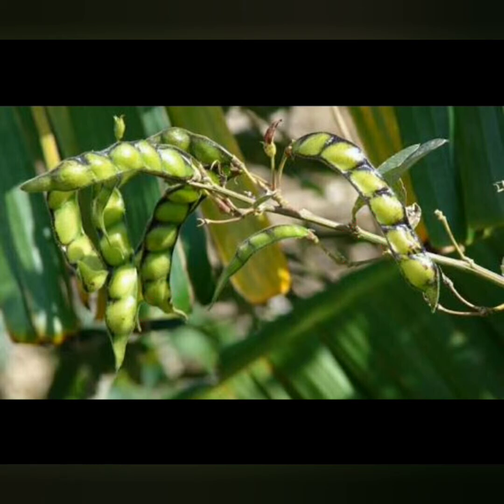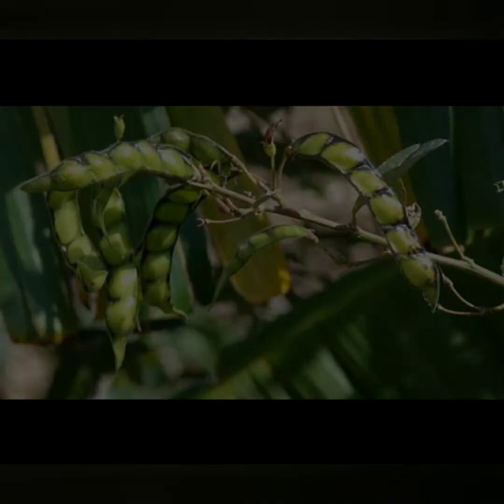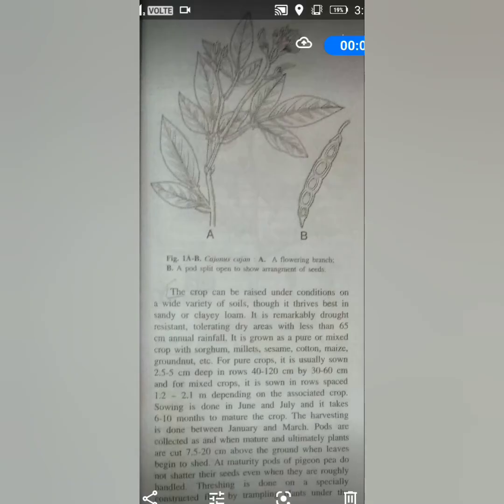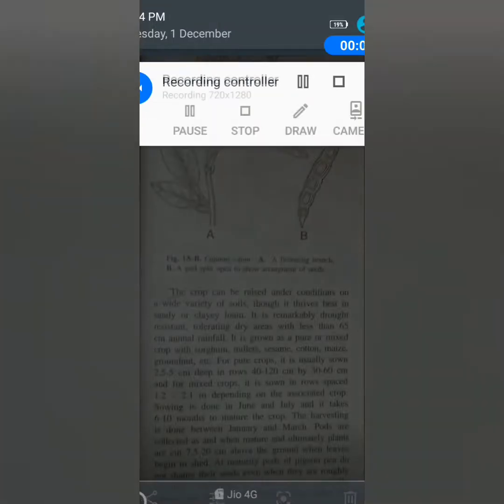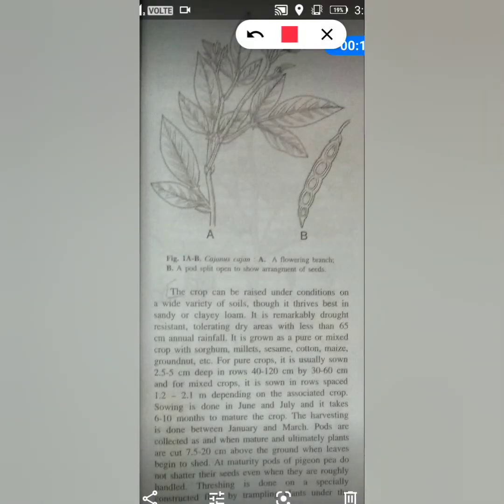Now we are coming to the cultivation. Again, as I said, you can see here in this figure that most of the leaves showing here are trifoliate. You can see they are three in number. Tri meaning three, right? So there are three leaflets coming from this single stalk. So there are three leaves.